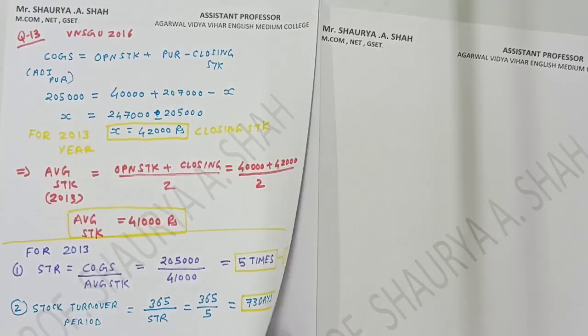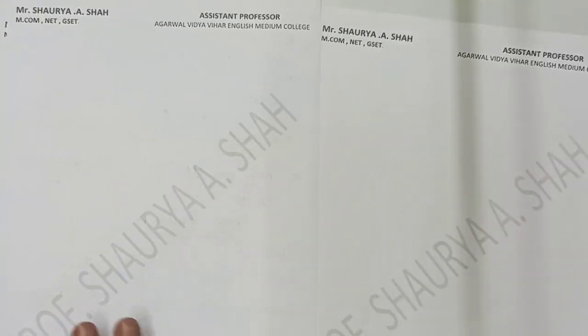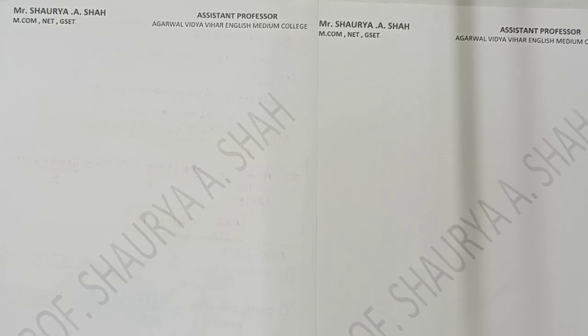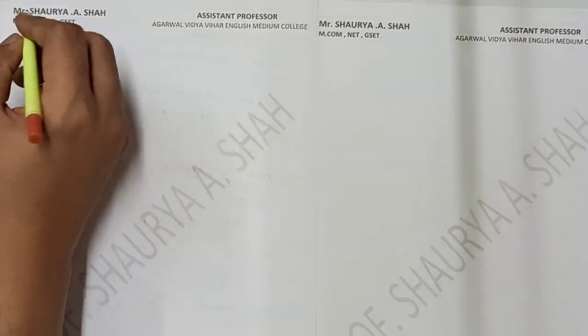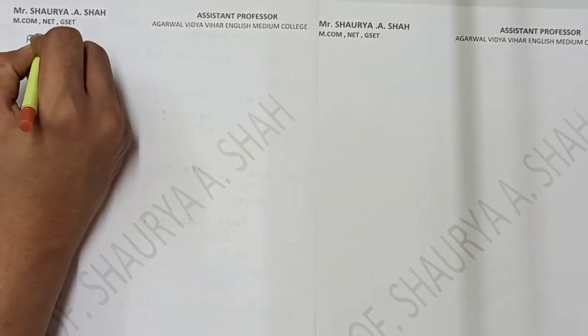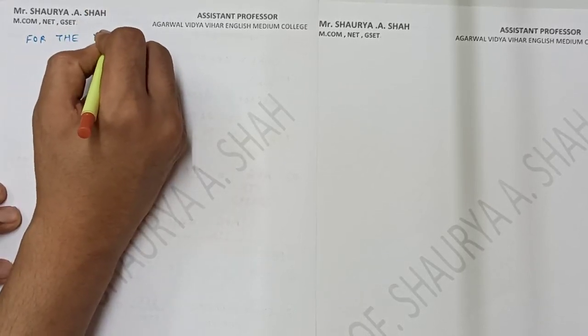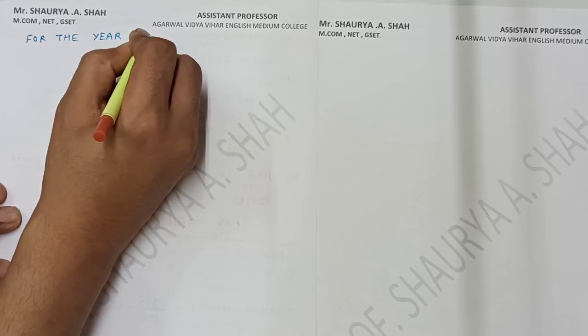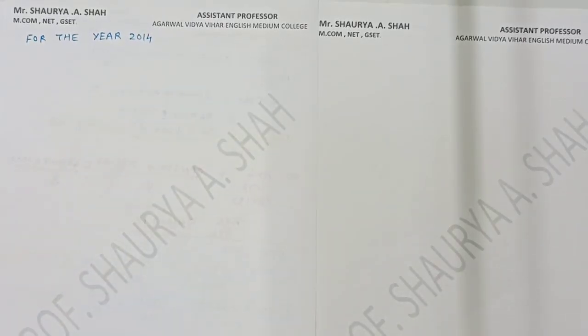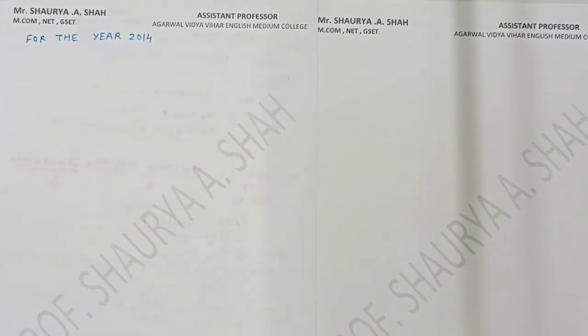For the year 2014, right? What is being asked for the year 2014? The very first thing they have asked is your purchases, right? But also for 2014 we need to calculate the missing figures, as we did for the year 2013, right?